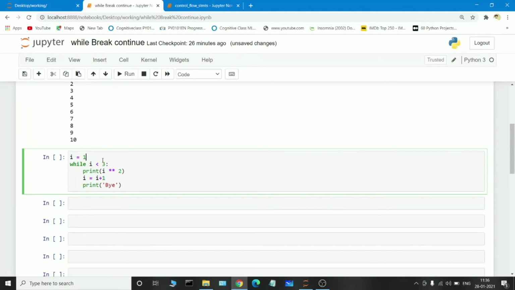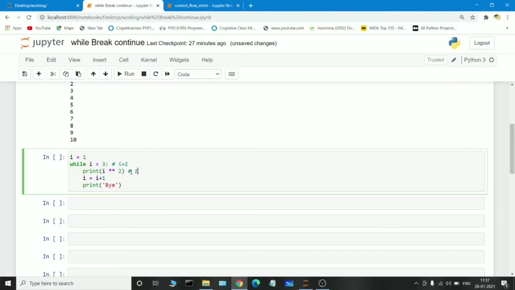Suppose, for example, if we consider this particular statement, initially the I variable holds the value 1, and 1 is less than 3, condition true, it will print whatever statement we pass in the print statement. Suppose I is 1 power 2, 1 into 1, 1 square means the answer will be 1 only.